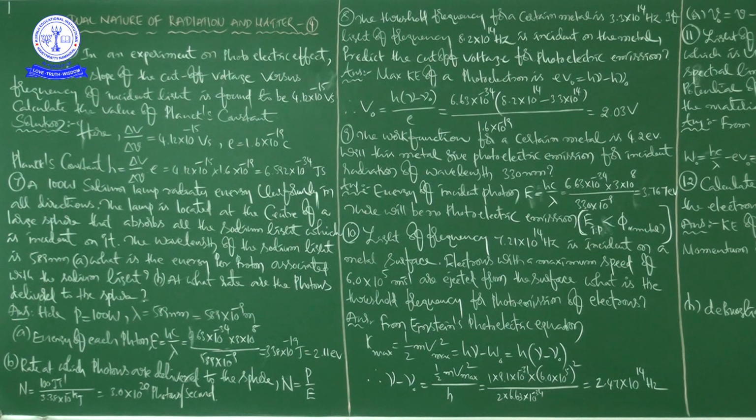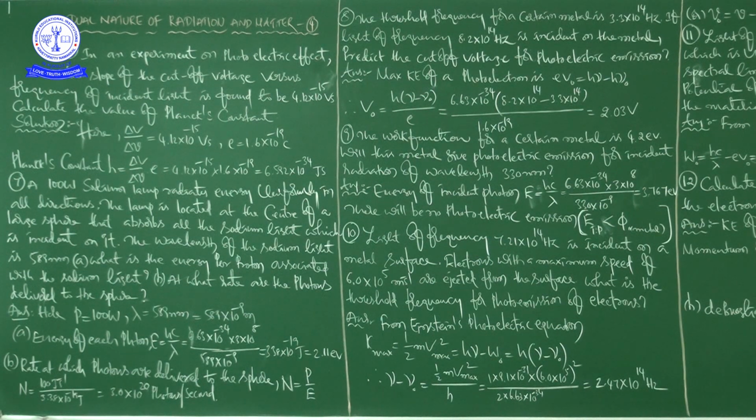You know this relation: maximum kinetic energy of photoelectrons, eV naught, is equal to h nu minus h nu naught. This is from Einstein's photoelectric equation, E is equal to phi naught plus KE maximum. Our interest in this problem is to predict cutoff voltage, so write cutoff voltage as the subject: V naught is equal to h into (nu minus nu naught) by e.